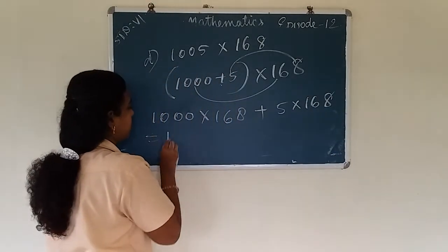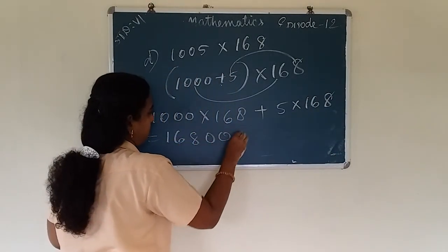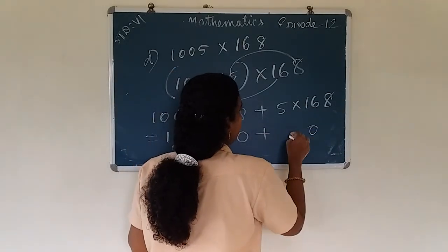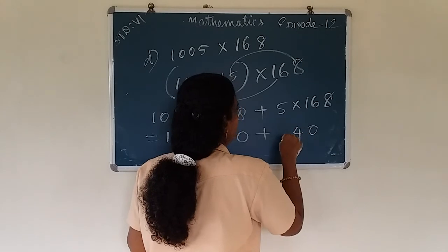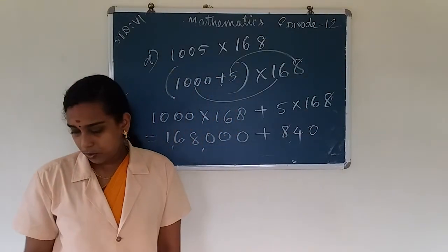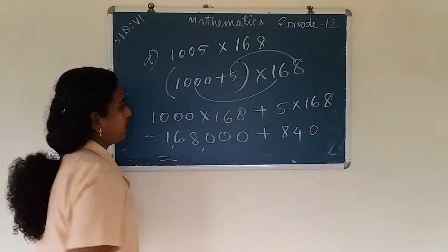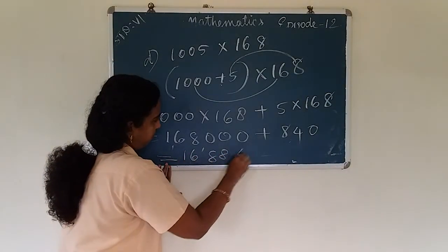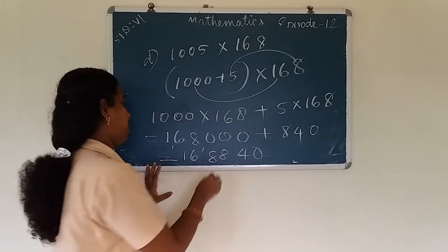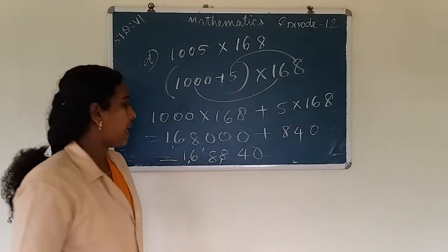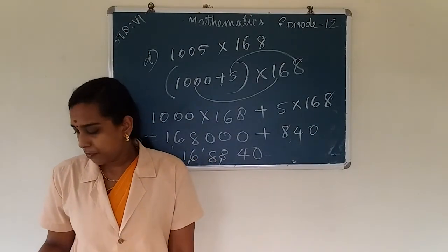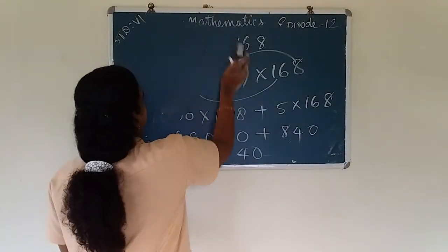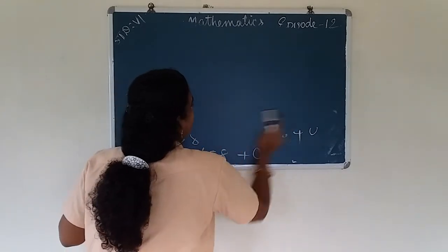Then we get 1,68,000 plus 840. Adding these two numbers, then we get 1,68,840. So the fourth part is over.